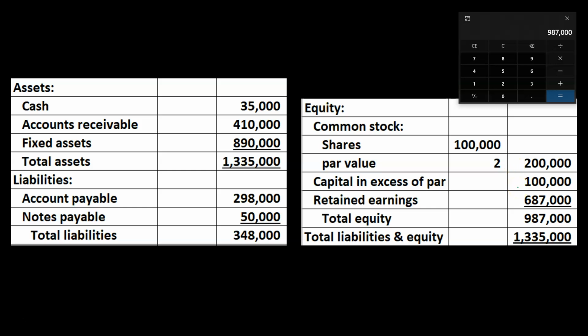And then the 100,000 in the capital in excess of par, additional paid in capital, you might hear it called, that represents the money that we got over and above what we issued the stock for. So these two numbers here, the 300,000, represent owner's investment in the company. The retained earnings represents earnings that have been generated from the operations of the company rolling through the income statement into the balance sheet. So it's operations over the life of the company that have not yet been distributed in the form of dividends.